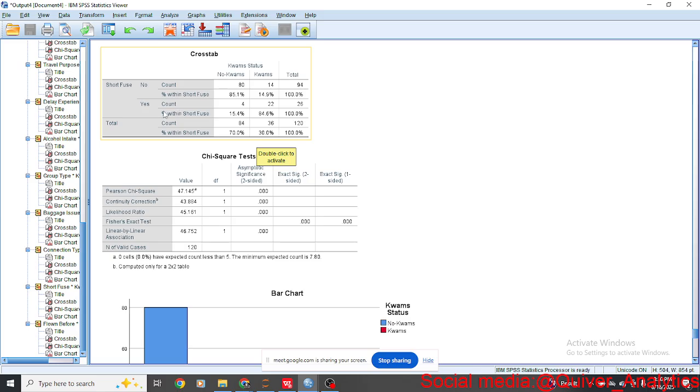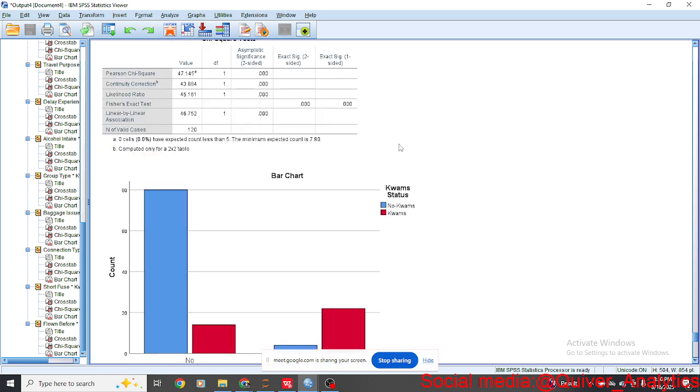Among those who said yes, the total is 26, and among the 26, 22 of them gave the airline problems. So if there's a way the airline can check whether someone gets angry easily, they would know this person, probably while still in the waiting section, by looking at how they behave.